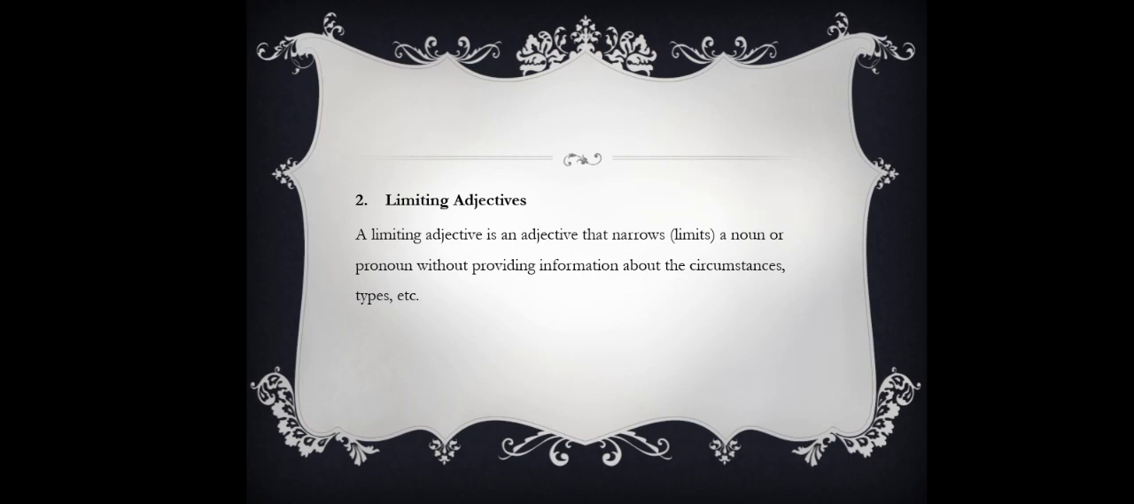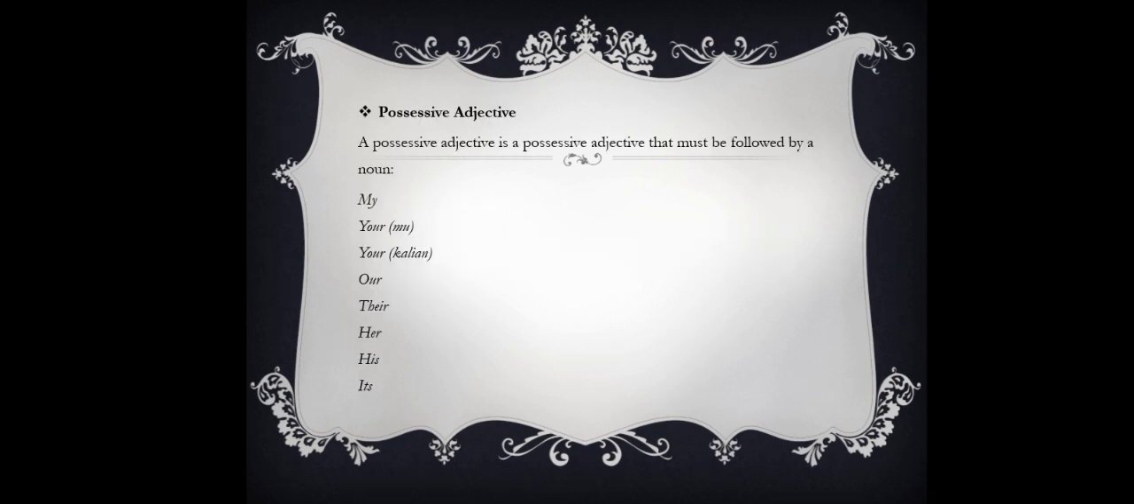A limiting adjective is an adjective that narrows a noun or pronoun without providing information about the circumstance, type, etc. Limiting adjective is divided into 2 types. The first is possessive adjective. A possessive adjective must be followed by a noun, such as my, your, our, their, her, his, and its.